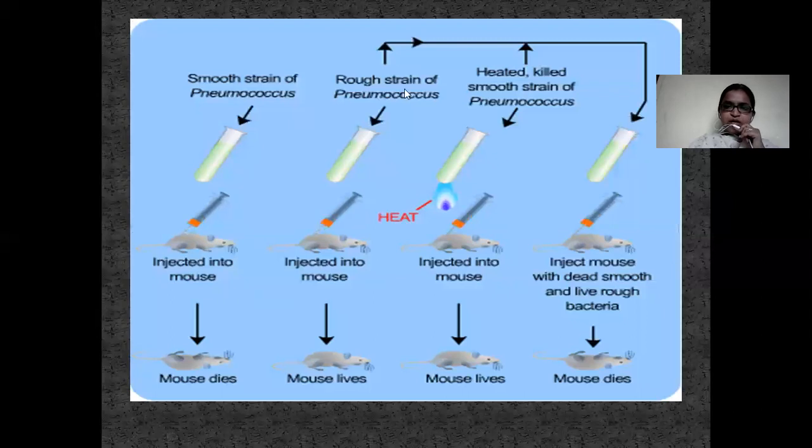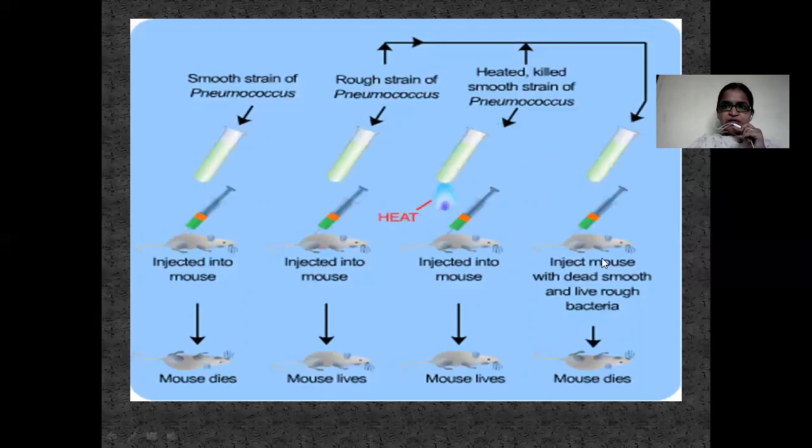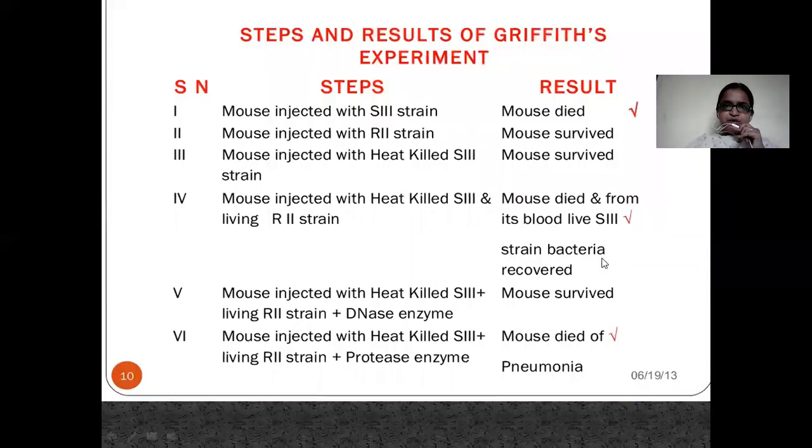Here, the same thing: smooth strain is injected, rough strain is injected, heat killed S strain is injected, and then a mixture of heat killed S strain and living R cells is injected. Now, first step, when S strain is injected, the mouse died. R strain is injected, the mouse survived. When heat killed S strain is injected, the mouse survived, and when the mixture is injected, the mouse died. And from its blood, live S strain was recovered.